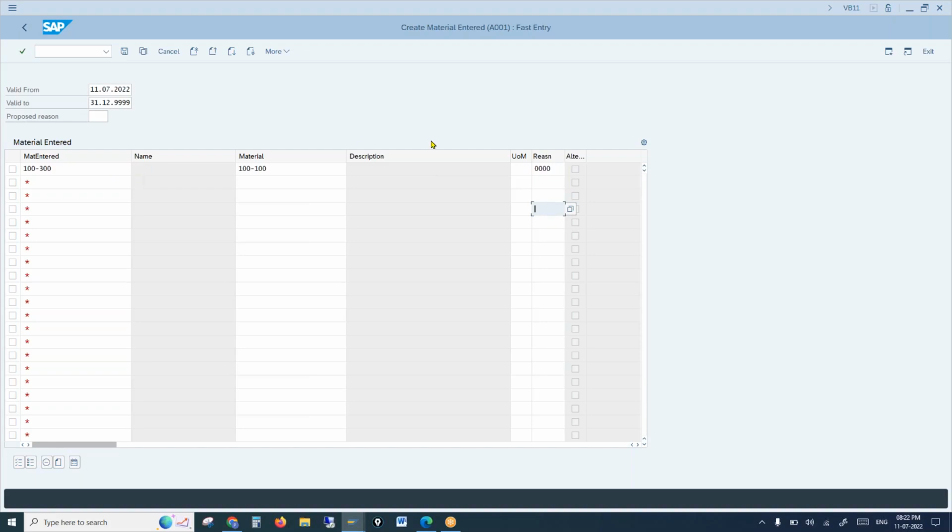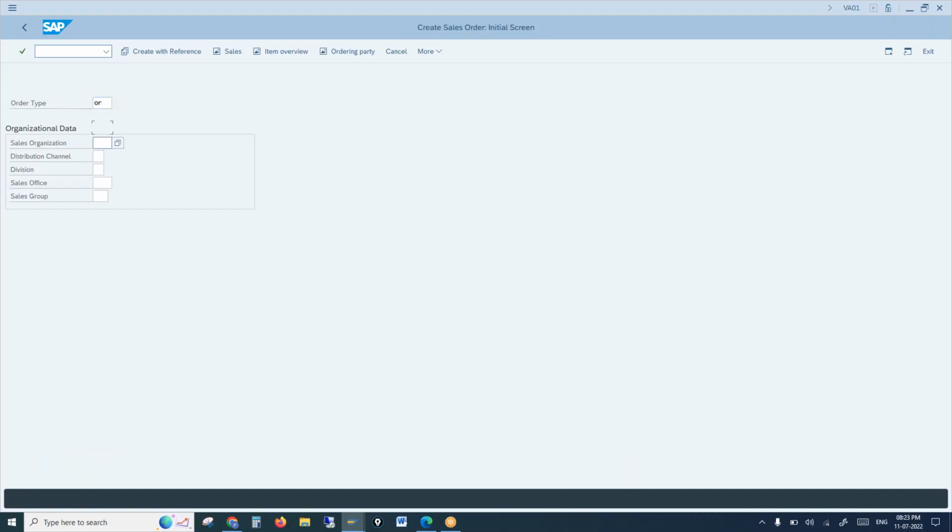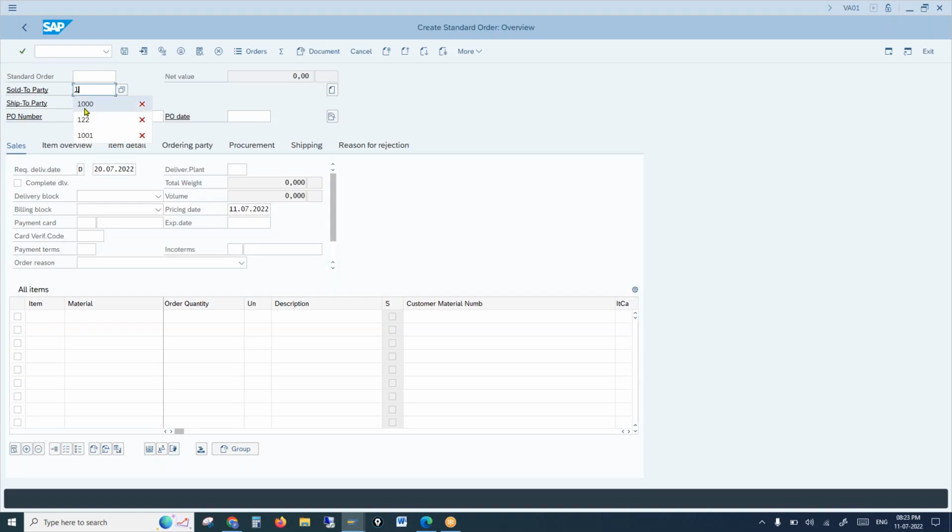Okay, so I just assigned it. Let me save it. Okay, it's saved, right? Let me go and create a sales order and check whether this will be prompted or not. Order type, sales organization 1000, sold-to party. I'm trying to create an order for 100-300, one quantity.